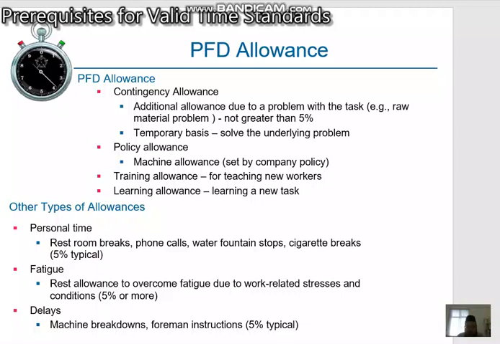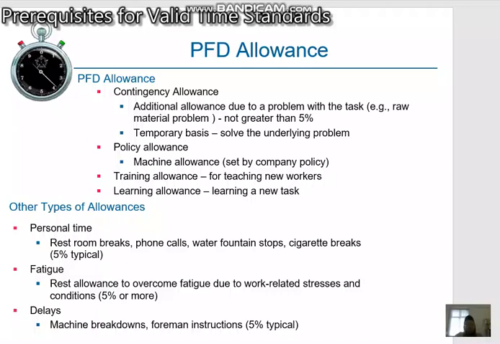So that is an example of fatigue allowance. The delay allowances are unavoidable interruptions from work that occur at random times during the day. They usually refer to work-related events, such as some of the interruptions listed in the previous table. So this is an example of allowances considered in calculating the time standard.